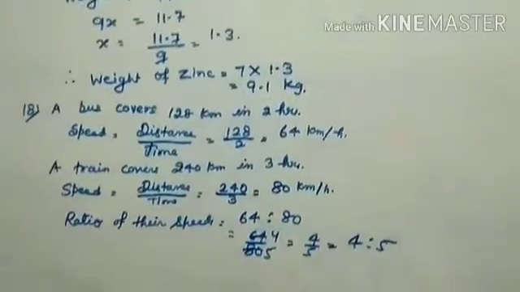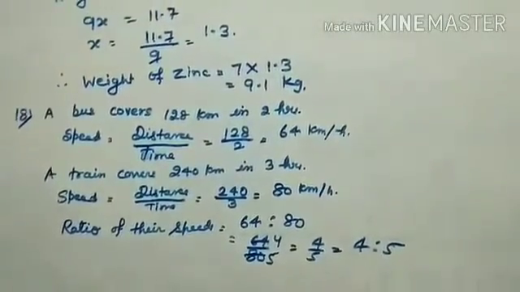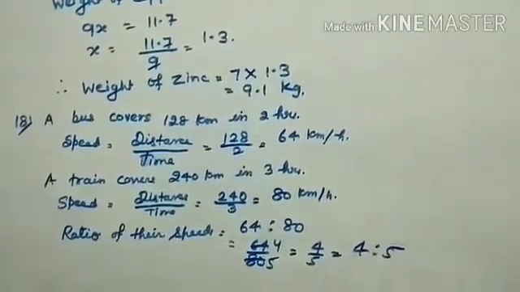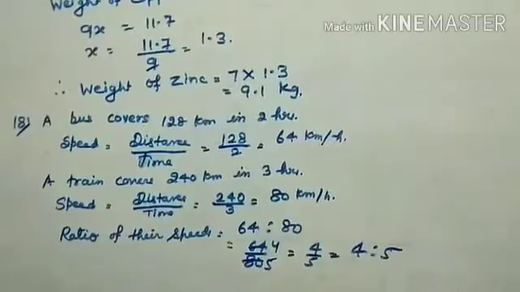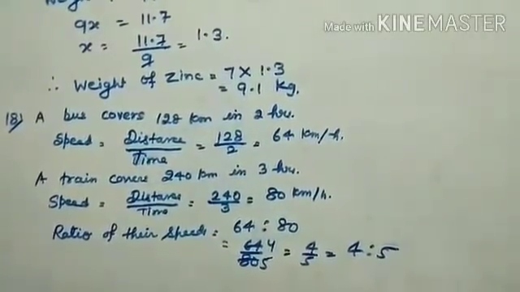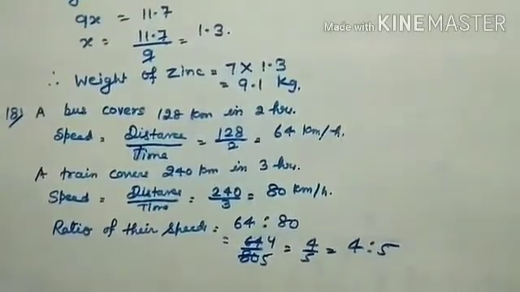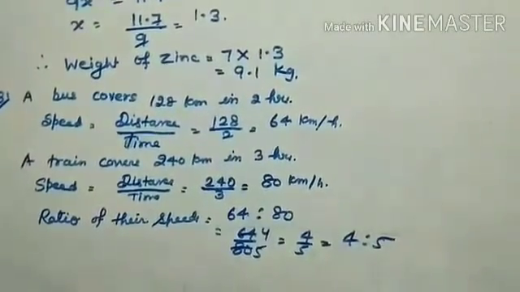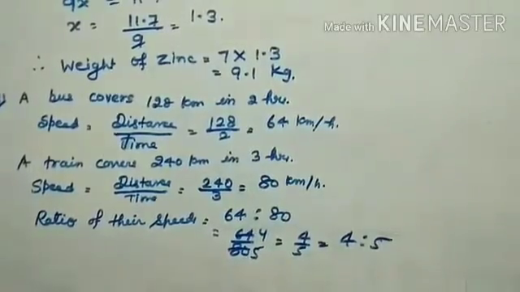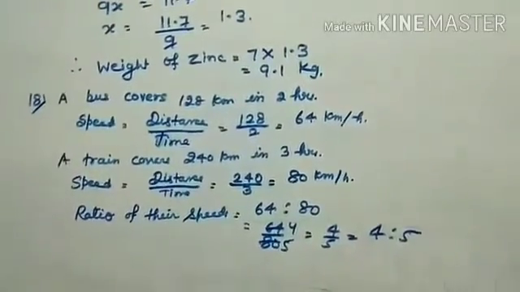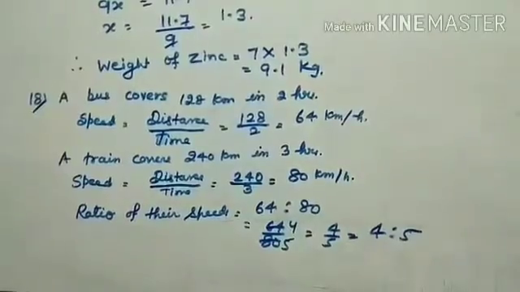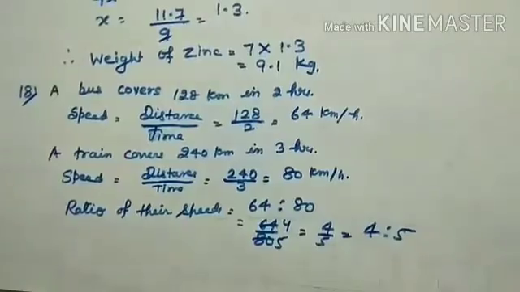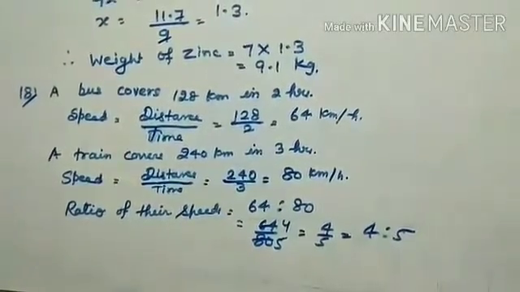Now question number 18. A bus covers 128 kilometers in 2 hours. Distance and time are already given, so you have to use the formula speed is equal to distance by time. 128 by 2 is 64 kilometers per hour. And the train covered 240 kilometers in 3 hours. Again 240 is the distance and time is 3 hours. So speed is equal to distance by time, 240 by 3, which is 80 kilometers per hour.